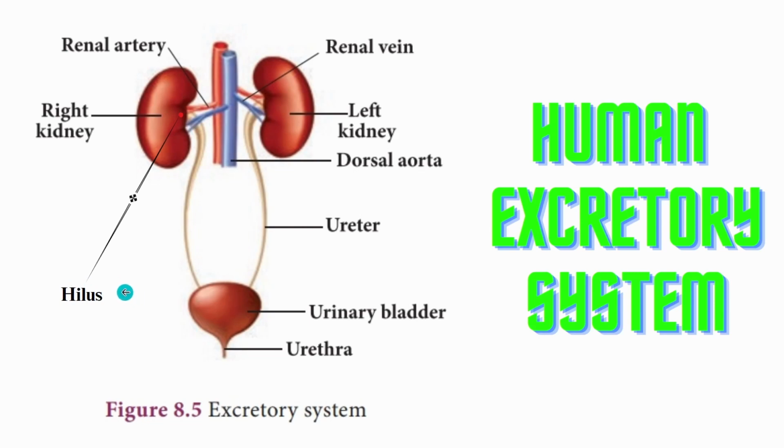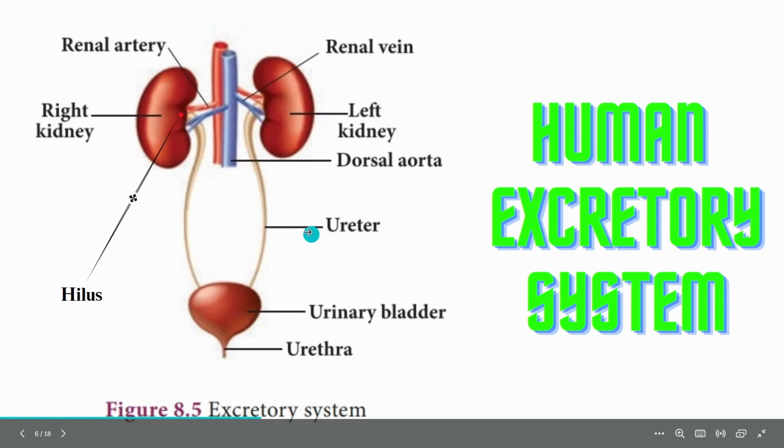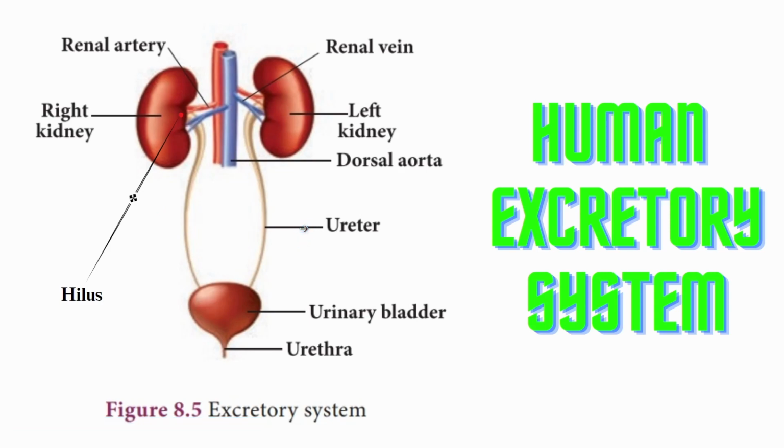What are the functions of kidneys? Let us highlight some of the major functions of the kidney. It basically maintains the internal environment of an organism and extracts waste products, that is, nitrogenous waste products.